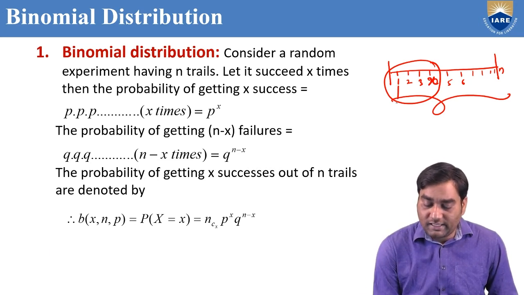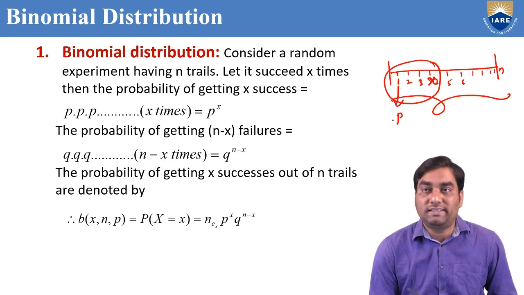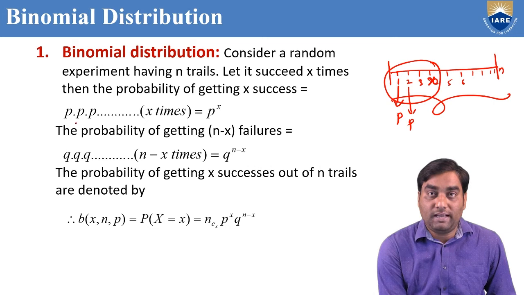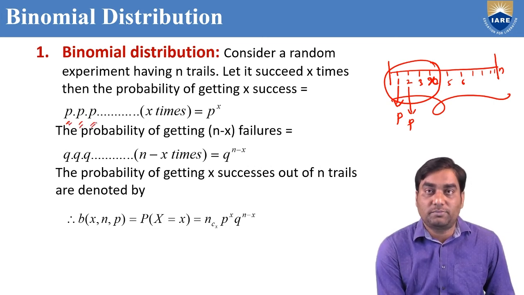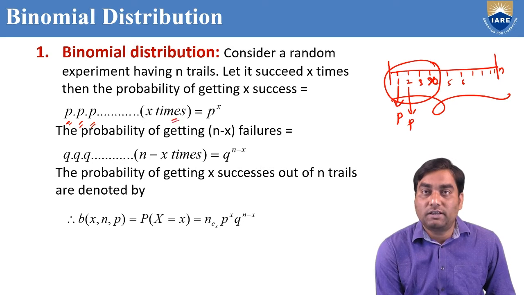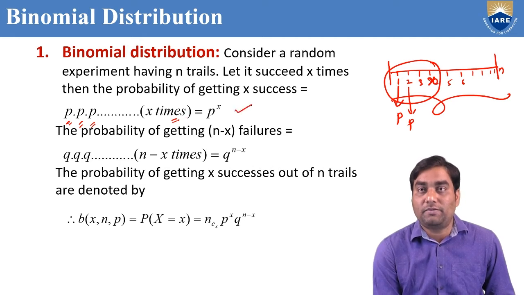One success means the probability of success is P. The second success means the probability is P. Like that, x times. So P into P into P, up to x times, is nothing but P power x.